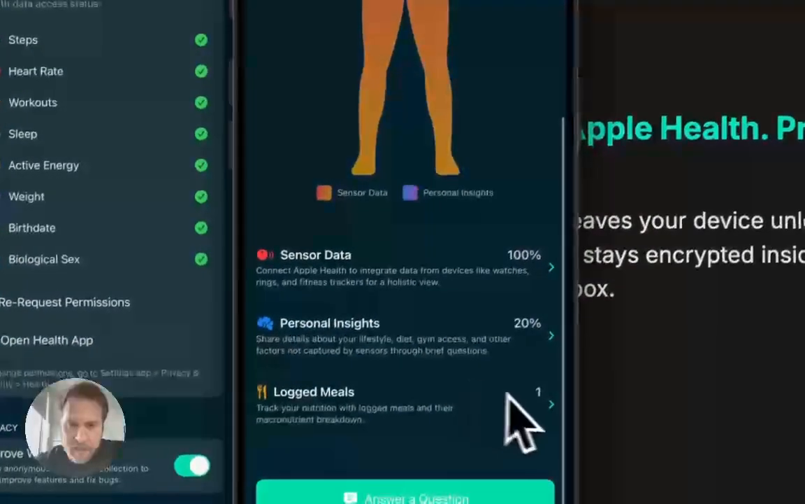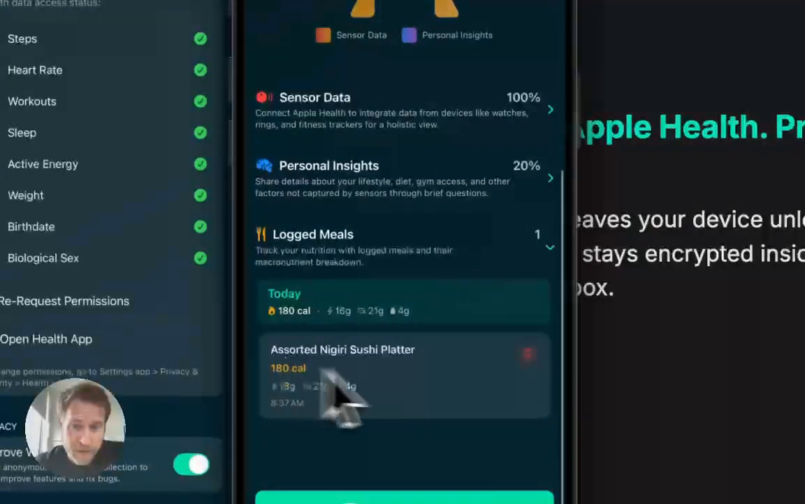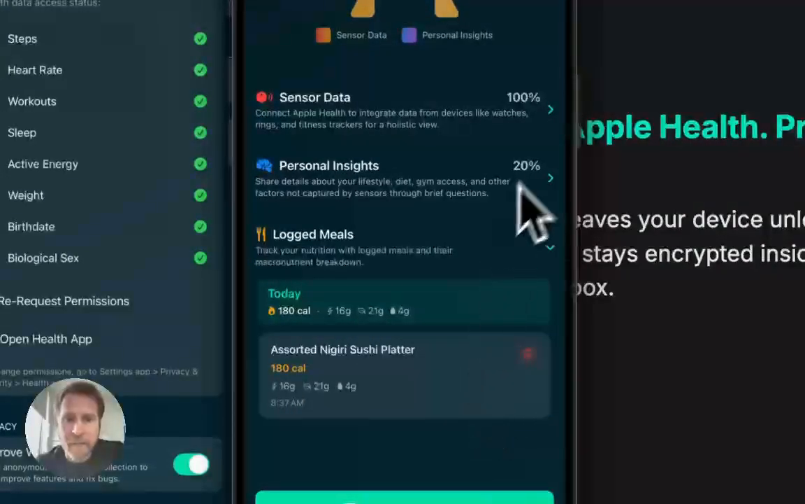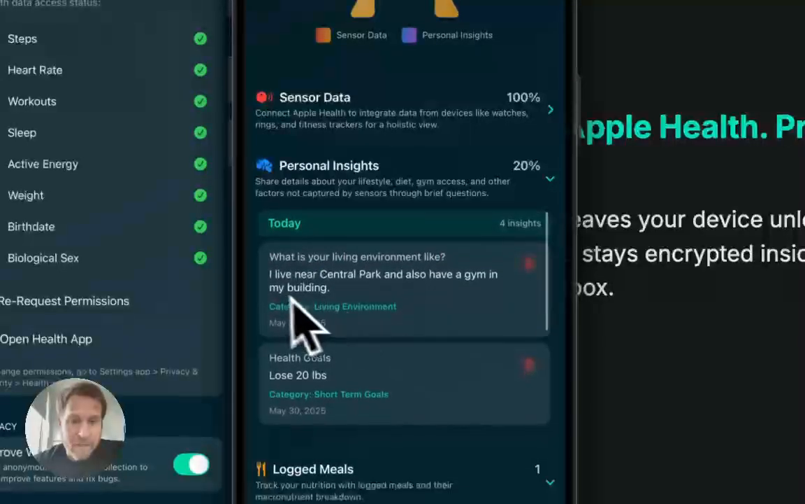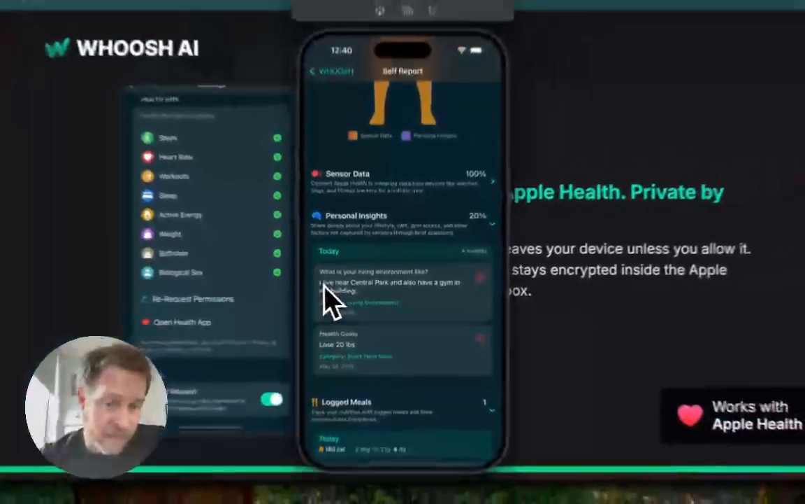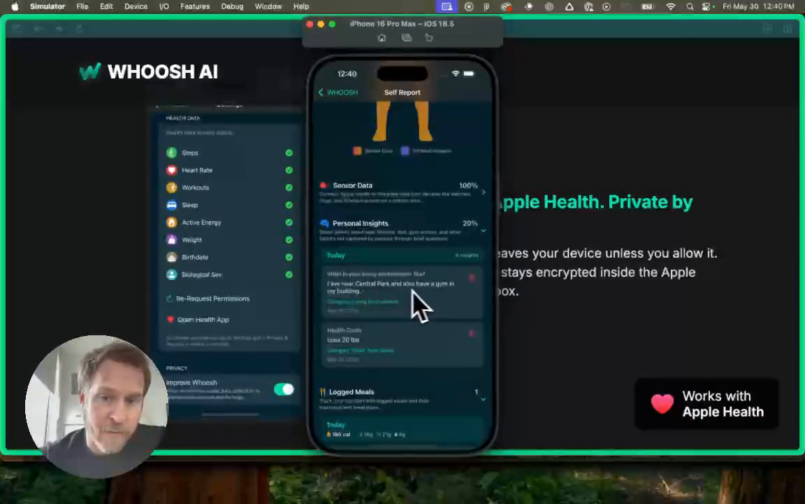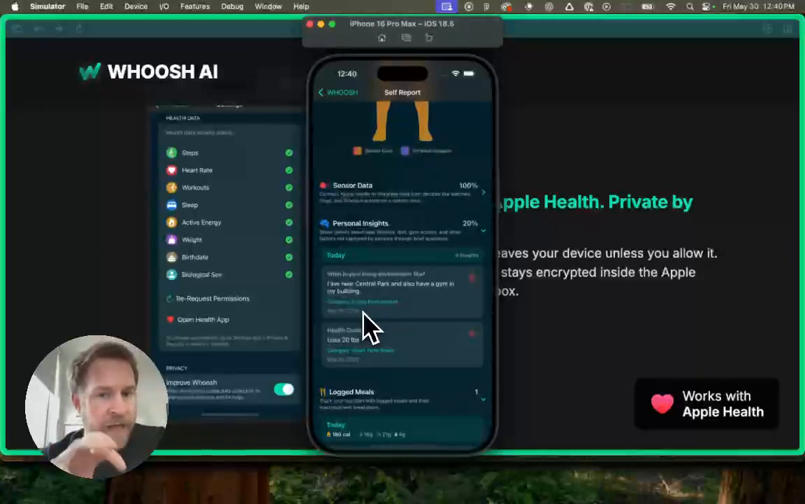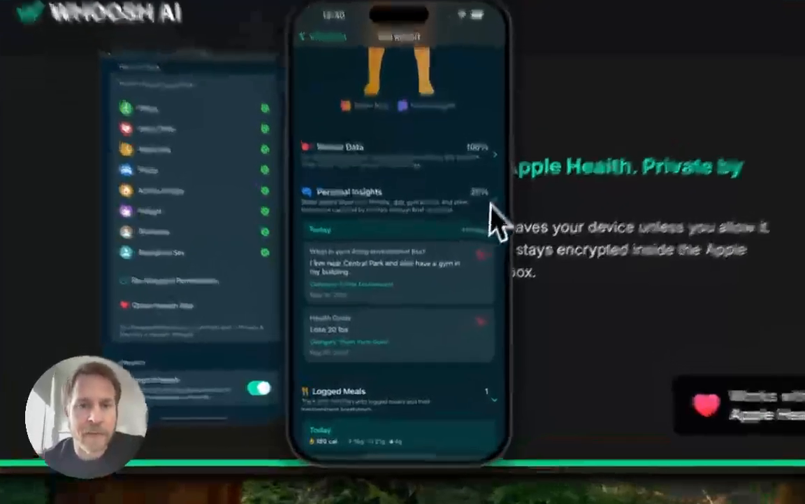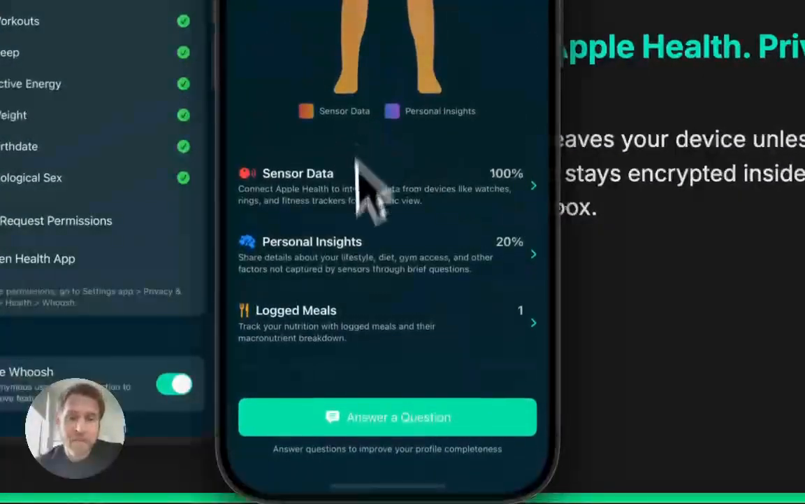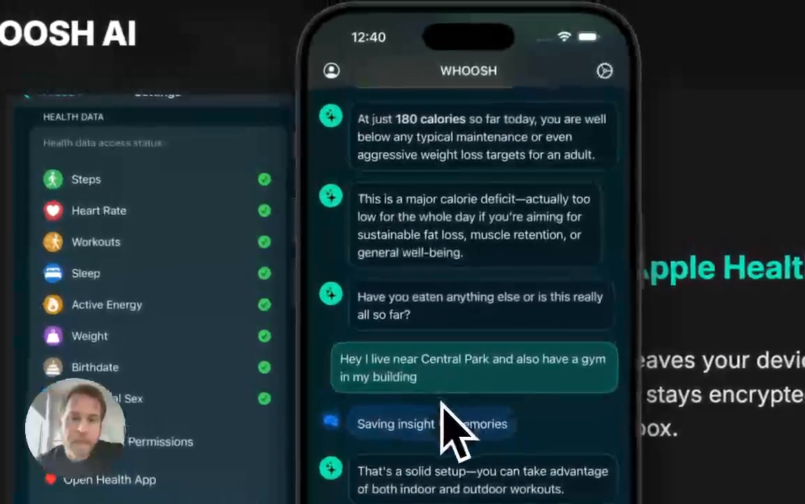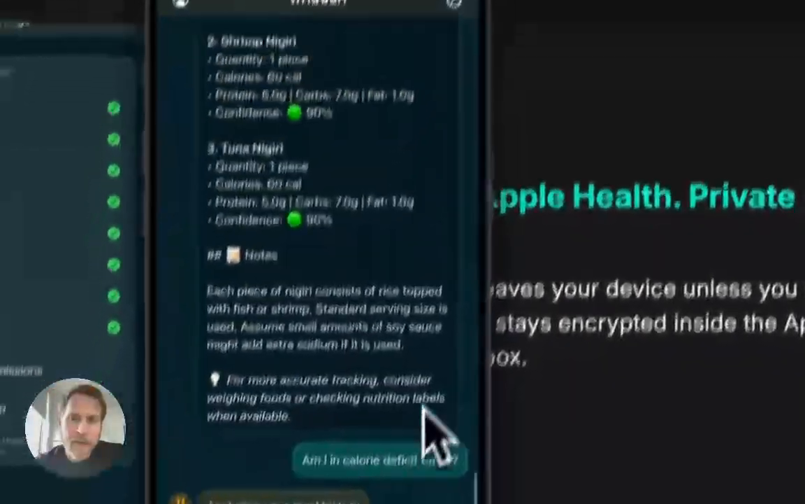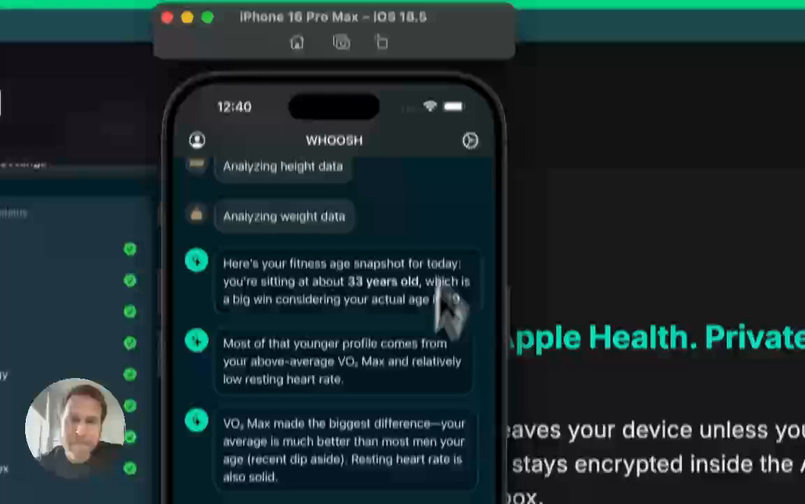And so we see the logged meal here. I can delete it if I want to remove that meal. You can see the recent thing that I just told it. I live near Central Park. I also have a gym in my building. You can see that it stored that data, and you can delete it if you don't want it to remember certain things. Yeah, so that is basically it.